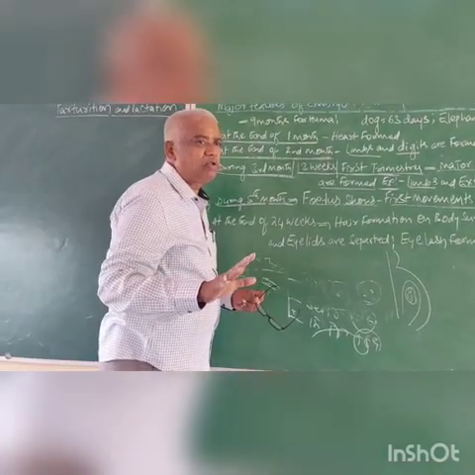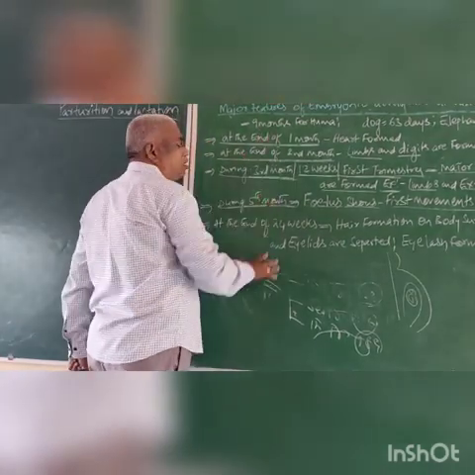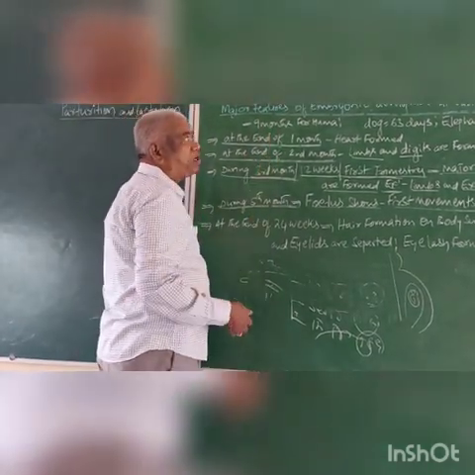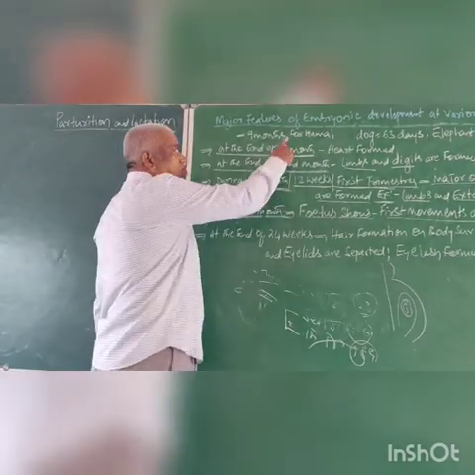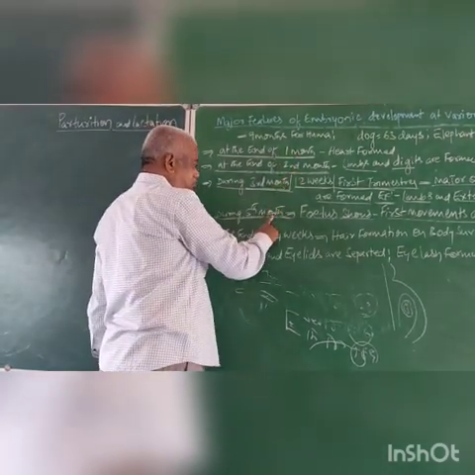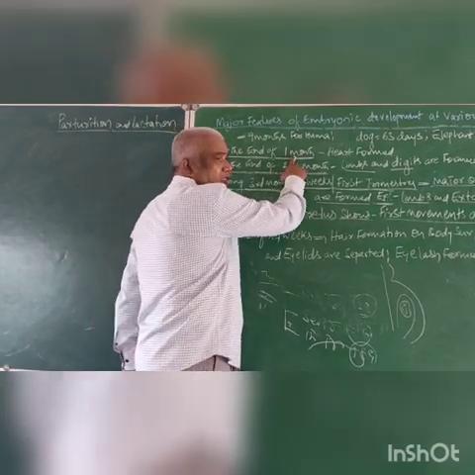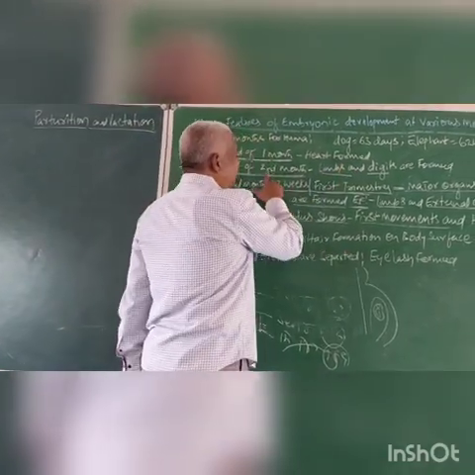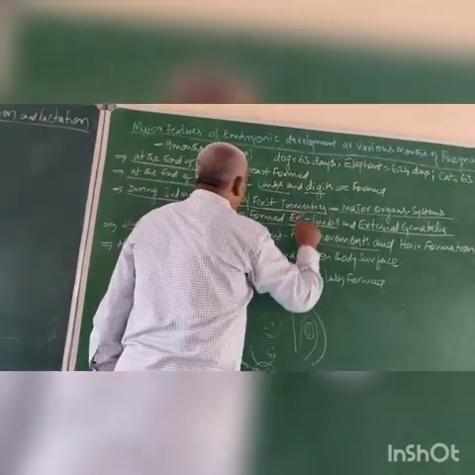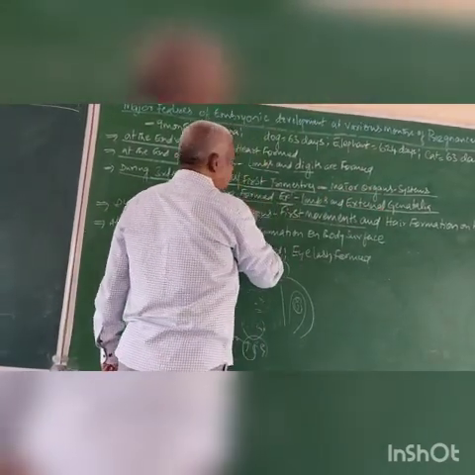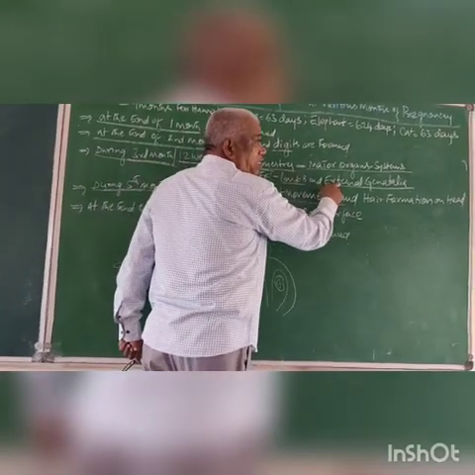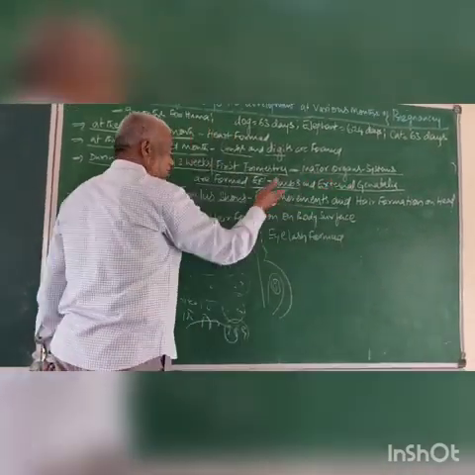What is given in NCERT will be perfect. So these are the major features of embryonic development at various months of pregnancy according to the NCERT book. First month, heart is formed. Second month, limbs and tissues are formed. Third month, major organ systems are formed, and sex is also detected by external genitalia.